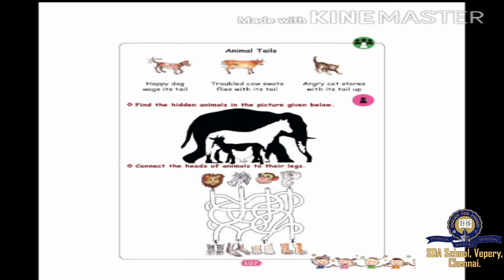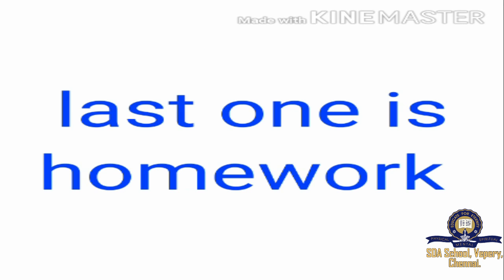Come to the next one. Connect the heads of animals to their legs. Head is there. Lion, zebra, monkey and elephant head is there. Below, the first one is zebra's leg, the second one is monkey's leg, third one is elephant's leg and fourth one is lion's leg. You connect from the head to the leg. Join it. Do it at home.